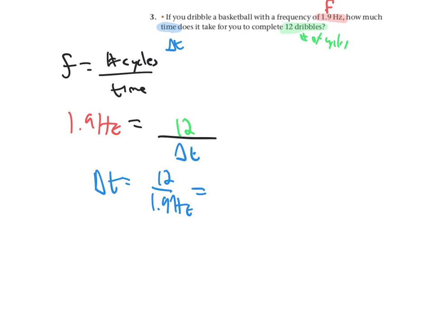So 12 over 1.9, 6.3157, 1 over hertz. But 1 over hertz is a second. So putting in that and putting in the correct number of sig figs, which turn out to be, as we can see, 2, we have 6.3 seconds.